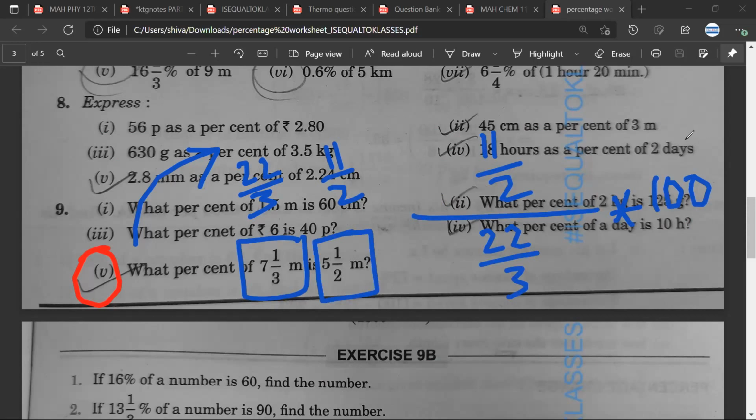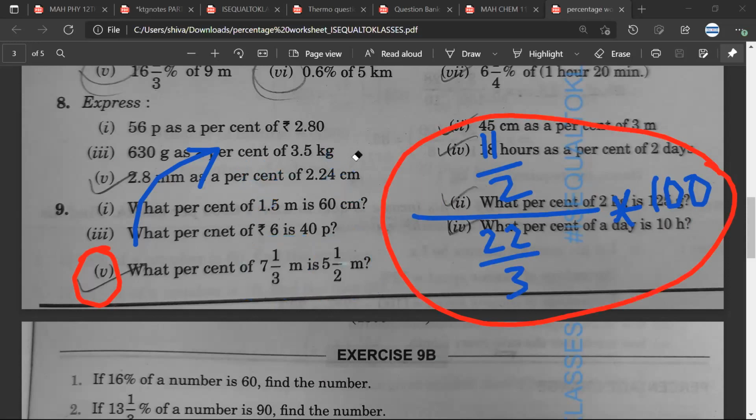Yes, sir. Okay. Again, the problem is, you might find it difficult how to solve this. Now, the simple way how you can solve this is, see, what is this? This is 11 upon 2 divided by 22 upon 3 into 100. Satya, have you understood? Yes.